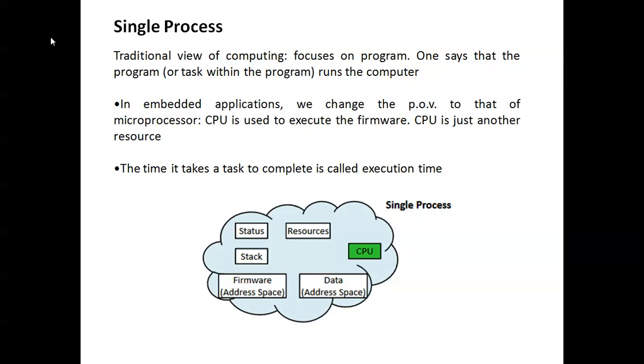In the traditional way of computing, a single process task is a single task within the program that runs in the computer. In an embedded application, the point of view changes. The microprocessor CPU is used to execute the firmware, and the CPU is just another resource. The time it takes for a task to complete is called execution time.